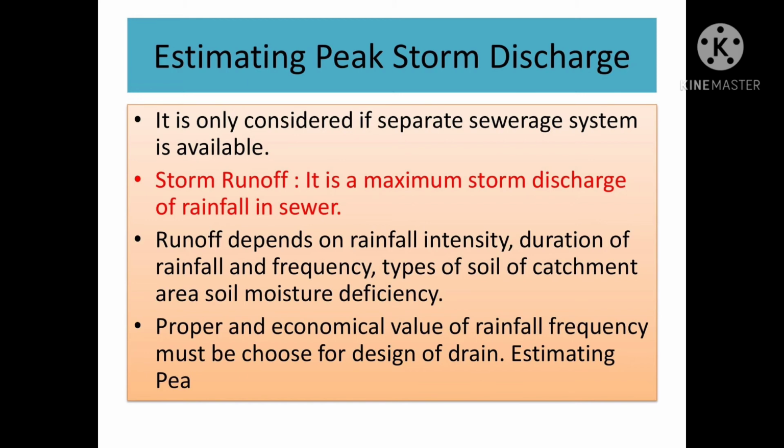Estimating peak storm drainage is only considered if a separate sewerage system is available. Storm water runoff means the maximum storm discharge of rainfall in the sewer. Runoff depends on rainfall intensity, duration of rainfall and frequency, types of soil, catchment area and soil moisture deficiency. A proper and economical value of rainfall frequency must be chosen for design of the drain.